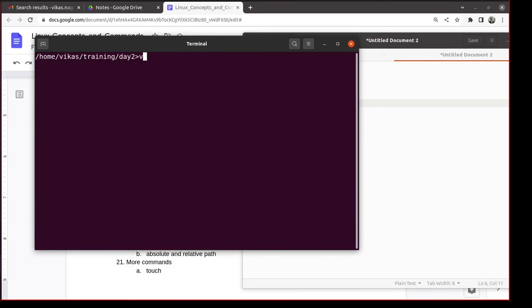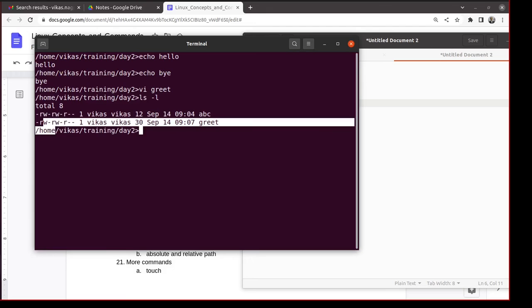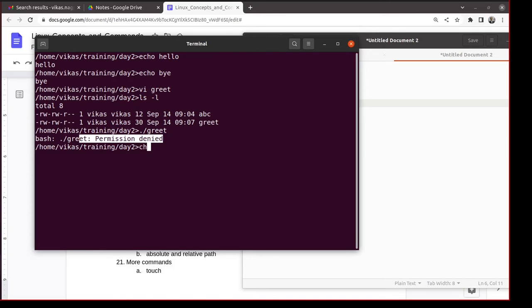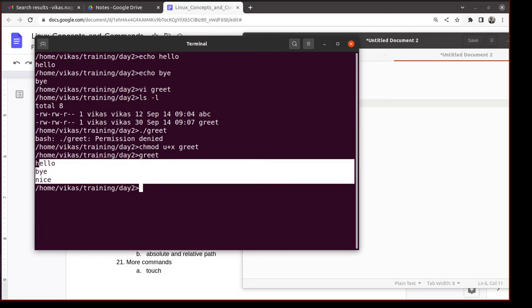I will tell you something called a shell script. You can create a shell script. You can say vi greet, just like that, a file. Echo hello, echo bye, echo nice. So now I have created this file greet. By default, it does not have execute permission. So right now, if I try to execute it with ./greet, permission denied. So now let me add the permission. Because I added it in the path, I can write greet just like that also. So it executes. That's a shell script in its simplest form.